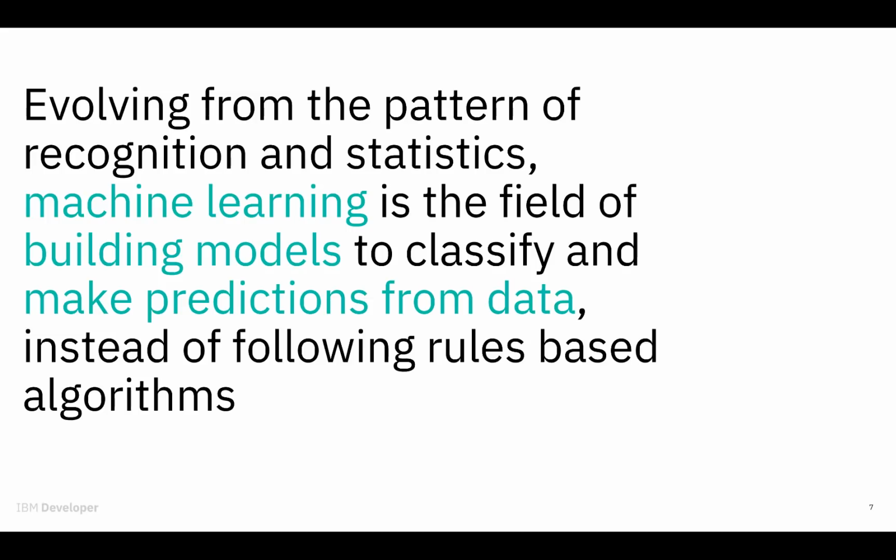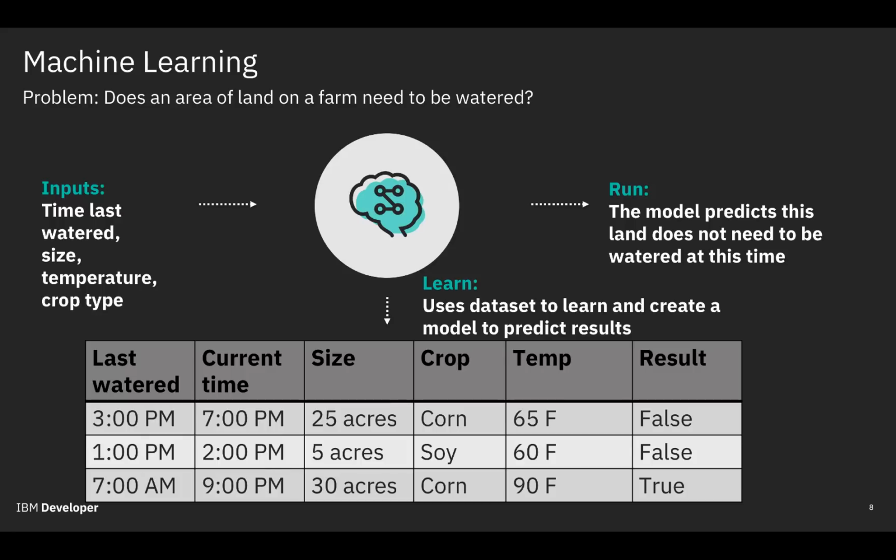So going into a definition of machine learning, we can say that, evolving from the pattern of recognition and statistics, machine learning is the field of building models to classify and make predictions from data, instead of following rules-based algorithms. So what does that mean? Let's go into an example of a problem we may be able to tackle with machine learning. What if we wanted to determine whether a certain plot of land needed to be watered or not in a farm, which is a real issue that farms have to deal with and keep track of?